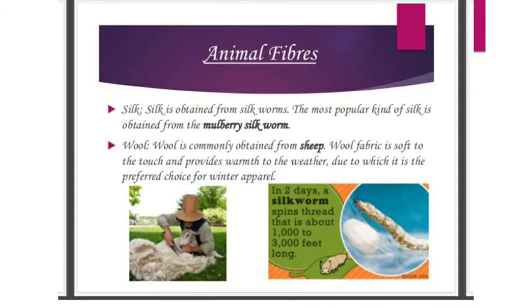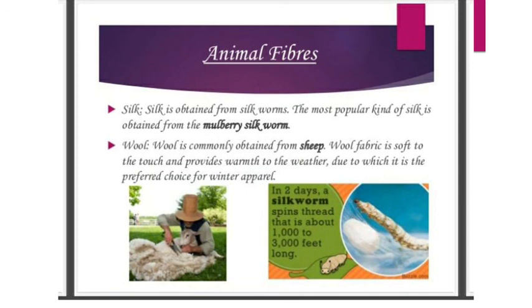Coming to wool. Wool is commonly obtained from sheep. Wool fabric is soft to the touch and provides warmth in cold weather, due to which it is the preferred choice for winter apparel. You know that we wear woolen clothes only in a particular season, that is winter, because wool provides warmth to our body and is very soft to touch.